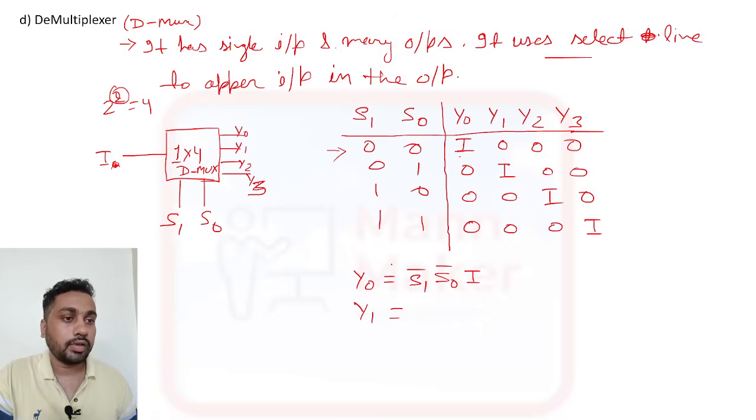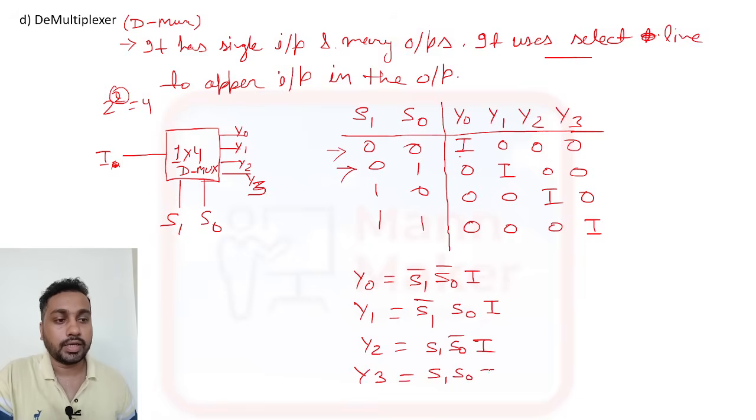Now for y1, it is s1 bar and s0, then I is appearing. Then for y2, this will be your s1 and s0 bar, then I is appearing. Now for y3, it will be s1 and s0 and I is appearing. So this is the output expression. Okay, and same thing here also, you can make a note.